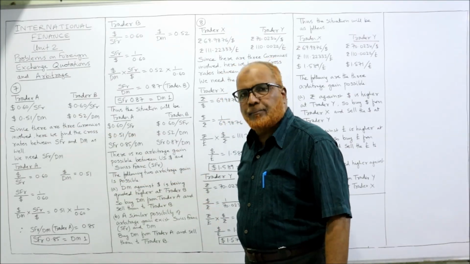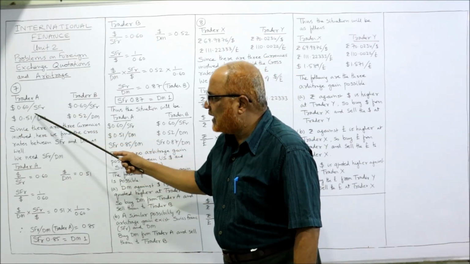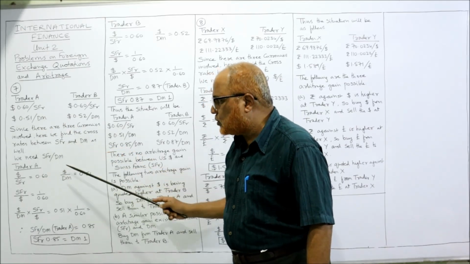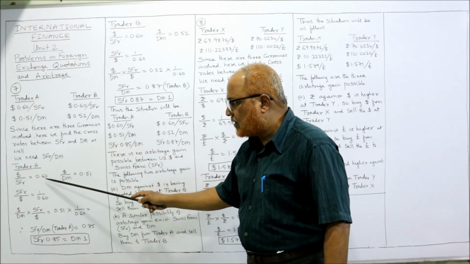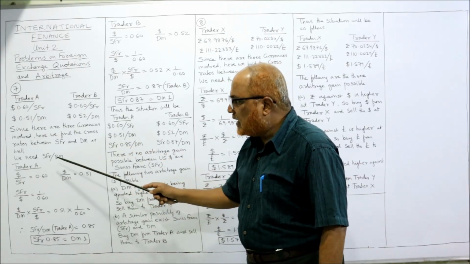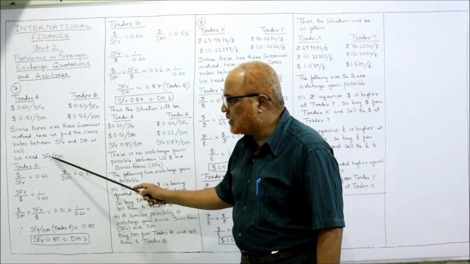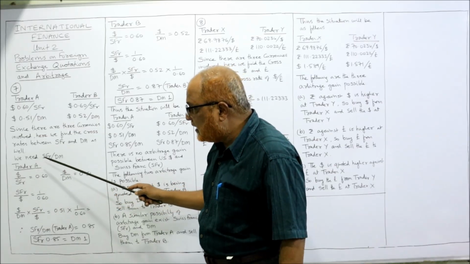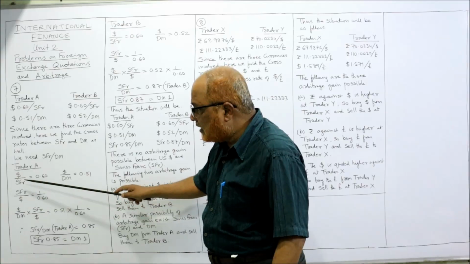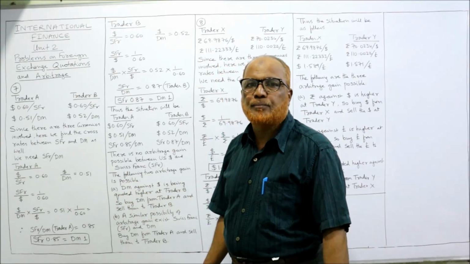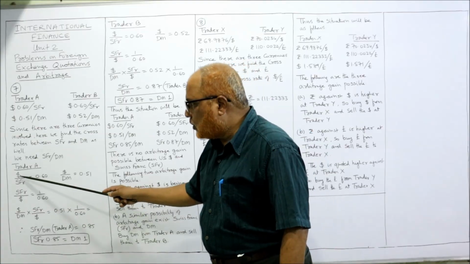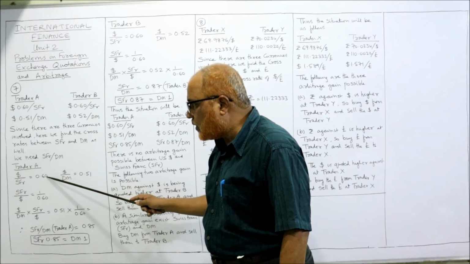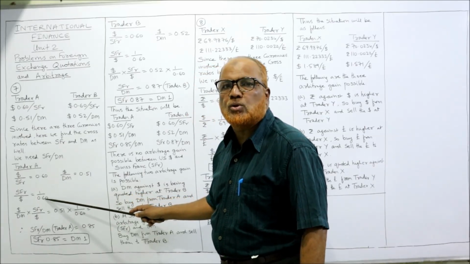Now first of all, trader A. 2 quotations are given: dollar by SFR is equal to 0.60 and dollar by DM is equal to 0.51. These 2 quotations I have written like this, right? But I need SFR in the numerator. See here SFR is in the denominator, dollar by SFR. But what I need is SFR in the numerator. So I will reverse this. That means it will become the inverse. So instead of dollar by SFR, SFR by dollar. So 0.60 will become 1 divided by 0.60.